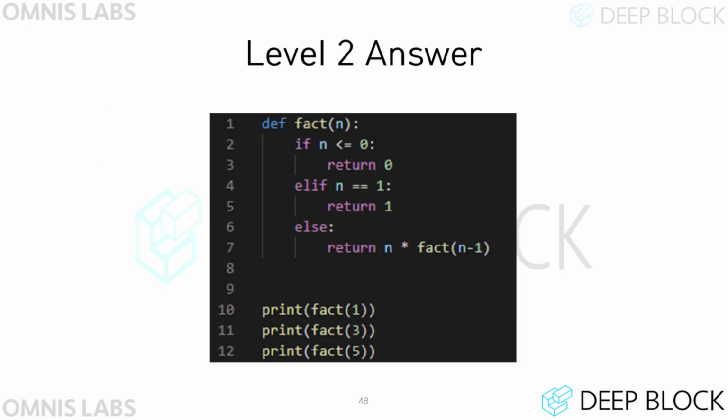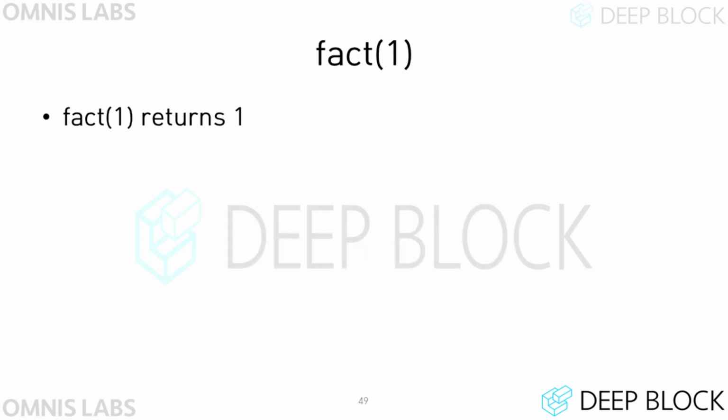For example, we can implement the code like this. When n is 1, 1 is returned. And if n is greater than 1, the product up to n-1 is multiplied by n and returned. Here, the product up to n-1 can be obtained by calling fact n-1. For example, if we put 1 into this function, we can get 1 through the conditional statement.